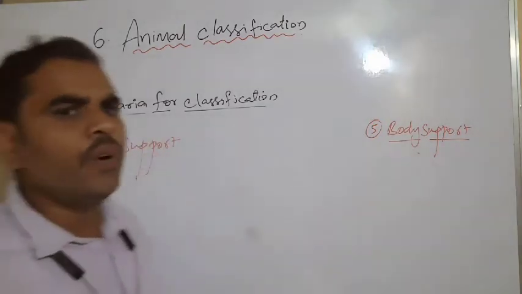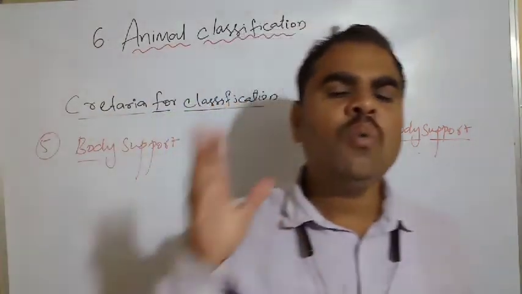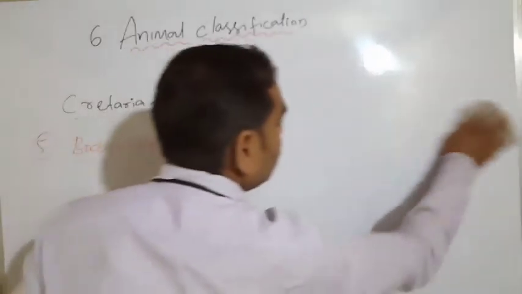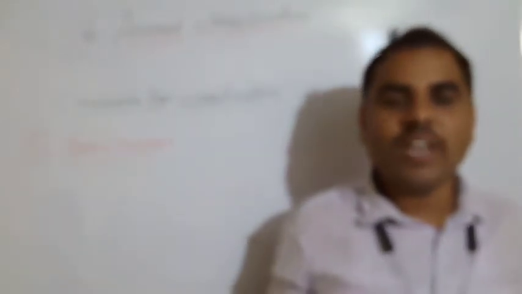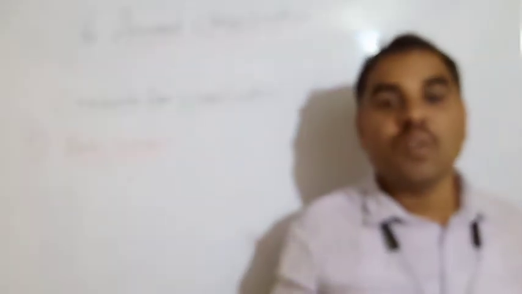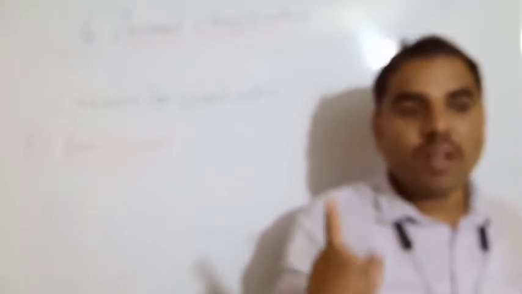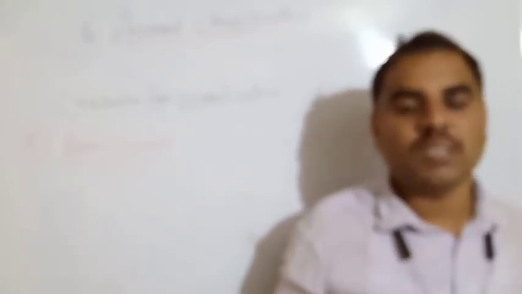Body support again divides into two parts. The body has a skeletal system for support. What will happen without bone? We would be like an amoeba. Bone helps in movement, moving from one place to another.